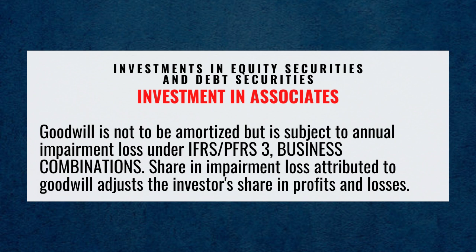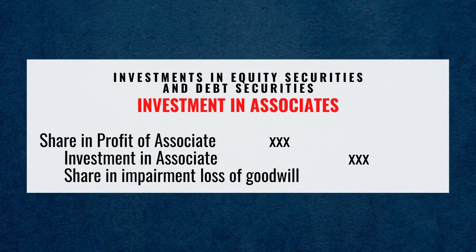Goodwill is not to be amortized but is subject to annual impairment under IFRS or PFRS number 3, Business Combination. Share in impairment loss attributed to goodwill adjusts the investor's share in profits and losses. Debit share in profit of associate, credit investment in associate. Share in impairment loss of goodwill.